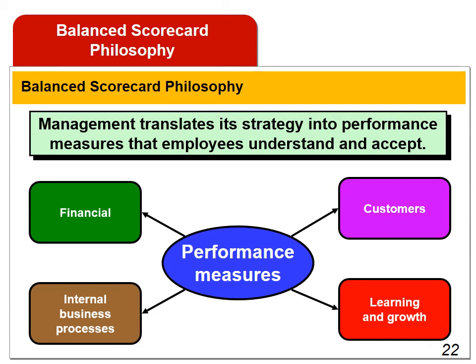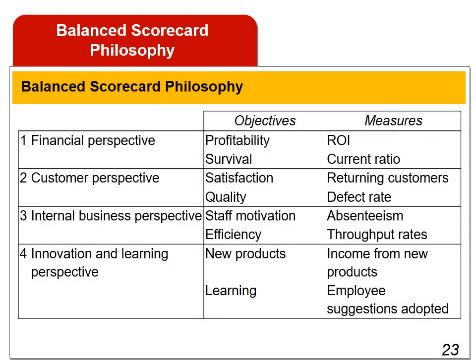Initiatives. What programs do we need to hit our targets? And then we get to the initiatives because we want to make stretch targets. What are the programs, short term, which could be 6 months to 2 or 3 years, that we have to undertake that will contribute to us being able to hit stretch targets for our strategic measures? So this is the basic structure of the balanced scorecard. Within each of the 4 perspectives, management needs to identify objectives, measures, targets and initiatives.